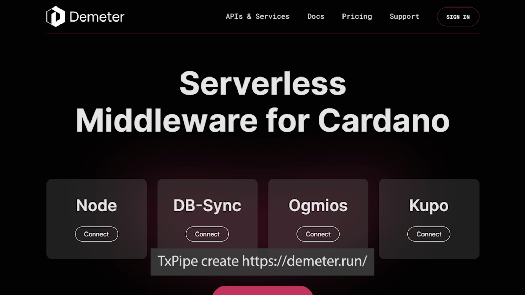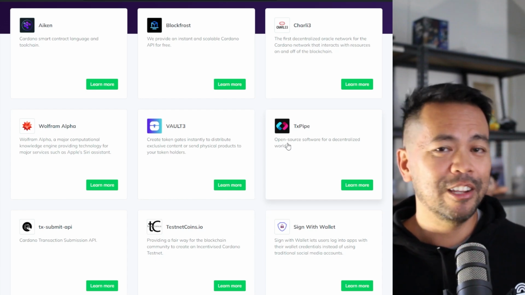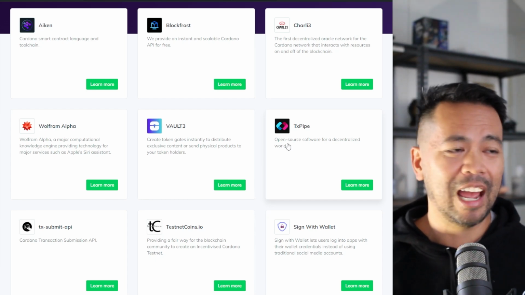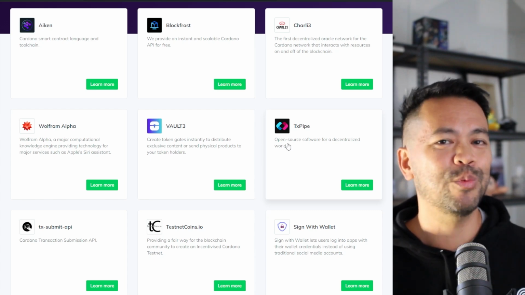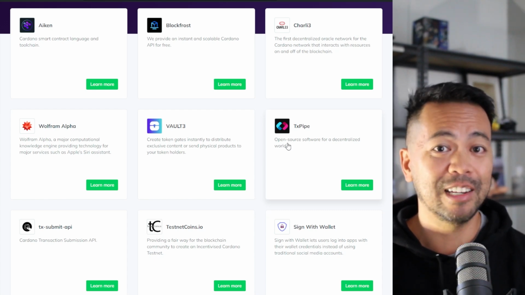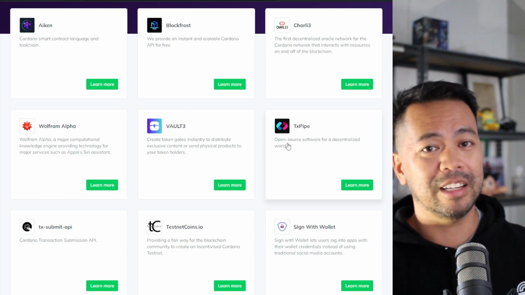TX Pipe will allow you to fire up all the infrastructure behind creating a dApp as well. So if you need a chain indexer, if you need a Cardano node, all those things, you can fire them up. They're all in the cloud. All you have to do is start writing. You can write this all online within the browser as well, execute your smart contract, and away you go. So it's a really simple way of starting up a smart contract.